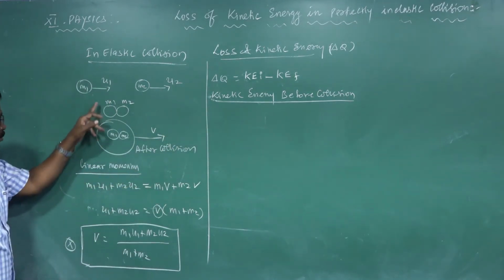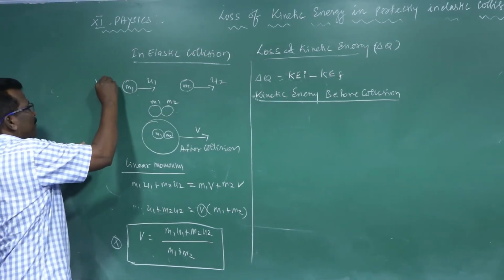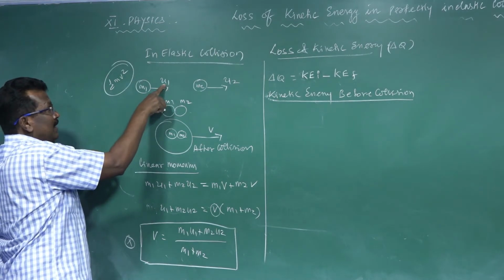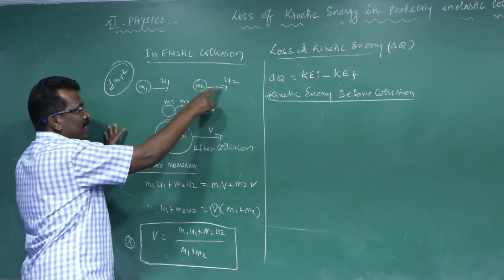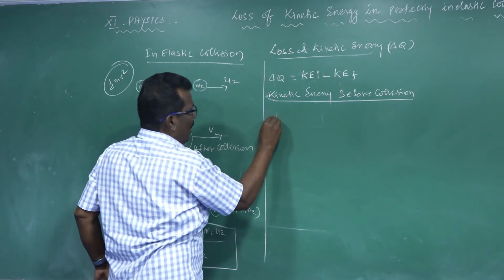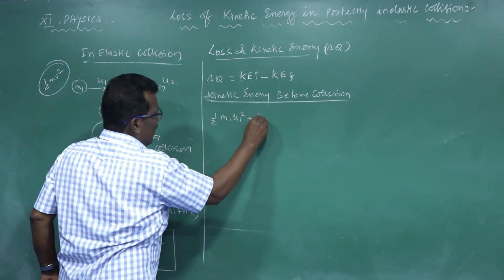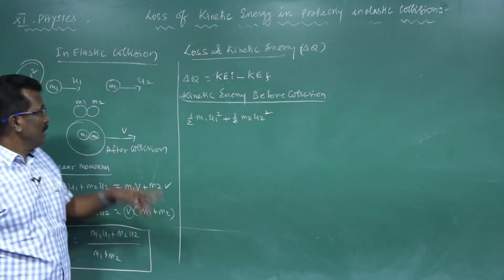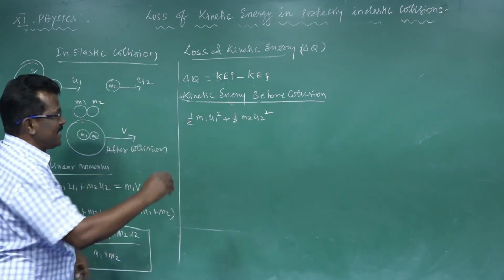Before collision, they are moving with different velocities. So we use the formula half m v squared. Here u1 is the initial velocity of the first body and u2 is the initial velocity of the second body. So the kinetic energy before collision is half m1 u1 squared plus half m2 u2 squared. Then the kinetic energy after collision.